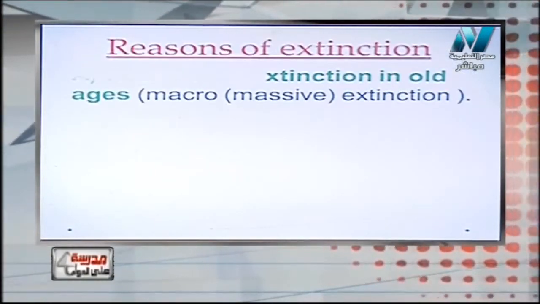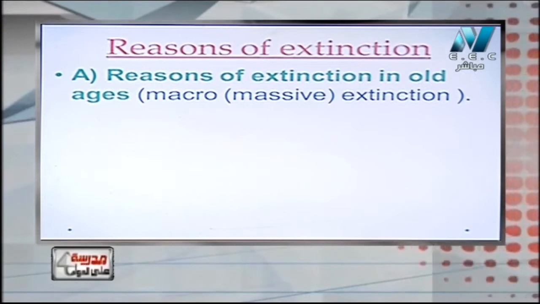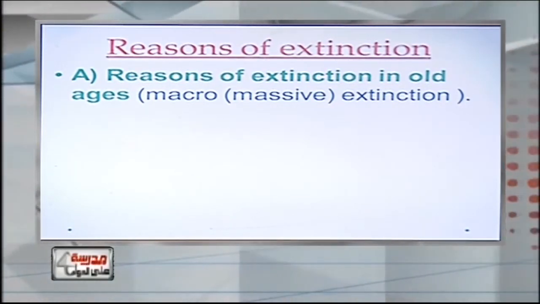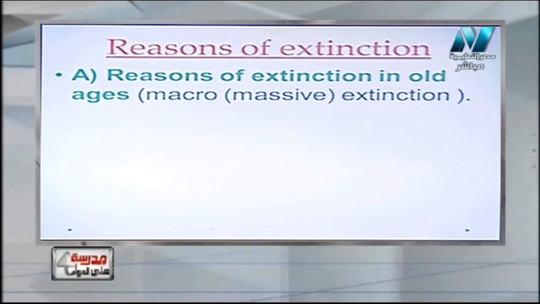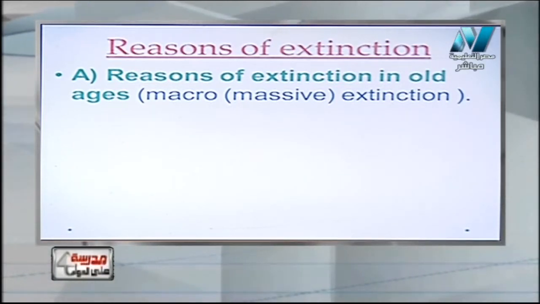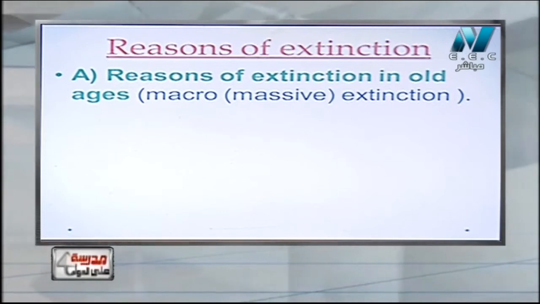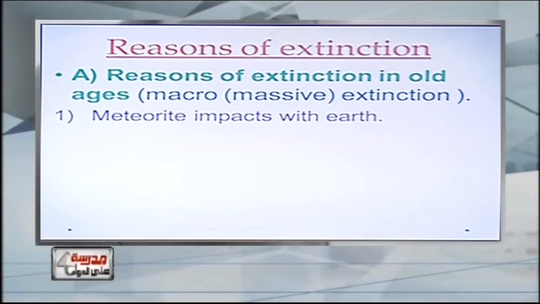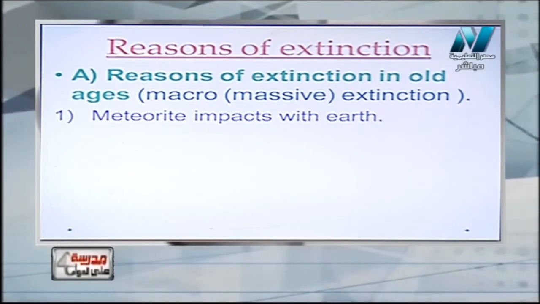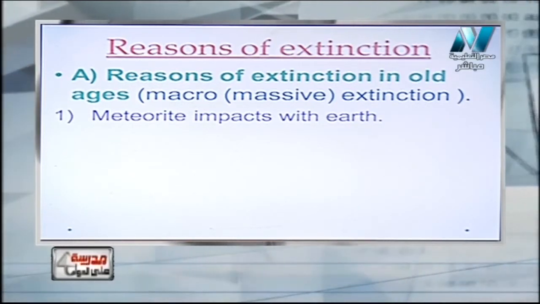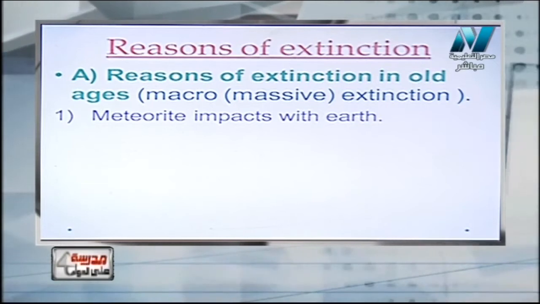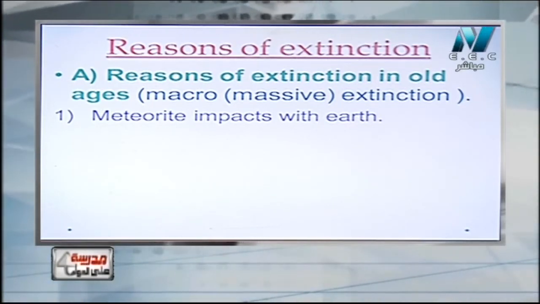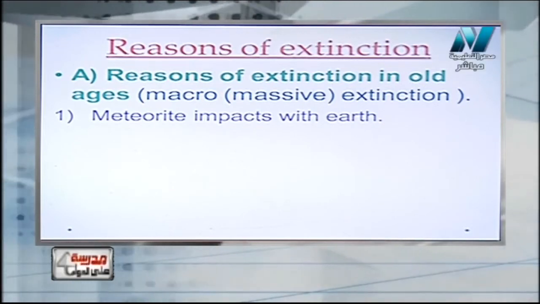Reasons of extinction, as we said, the reasons of old extinction in the old ages, the extinction was massive, in a large number, not just one species or two, but millions of living organisms going extinct at once. Due to what? Number one, meteorites that impact with Earth, and we know what meteorites are: large, huge masses that penetrate our atmosphere and hit the Earth.